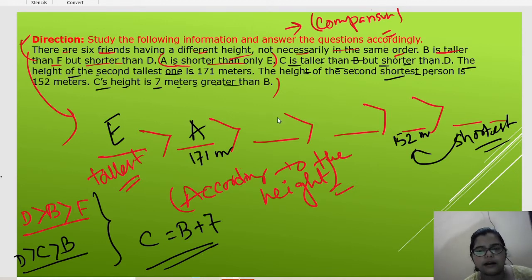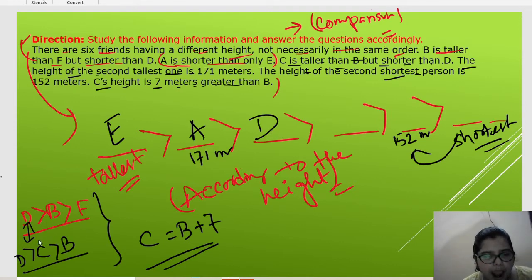Okay, D is greater than B and F, and D is greater than C. It means, see here, D is greater between these two. Okay, between these two, D is greater here. That means D must sit here.